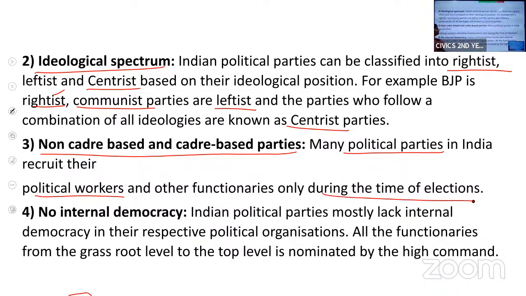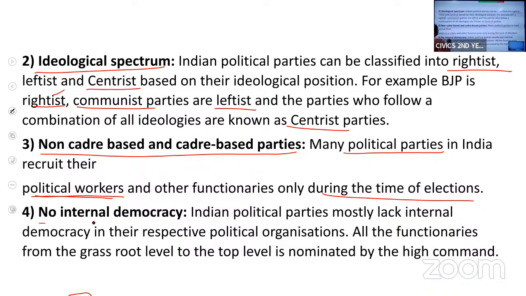That is a non-cadre-based party. These political workers or party workers won't work with the party throughout. They'll work only at the time of elections.